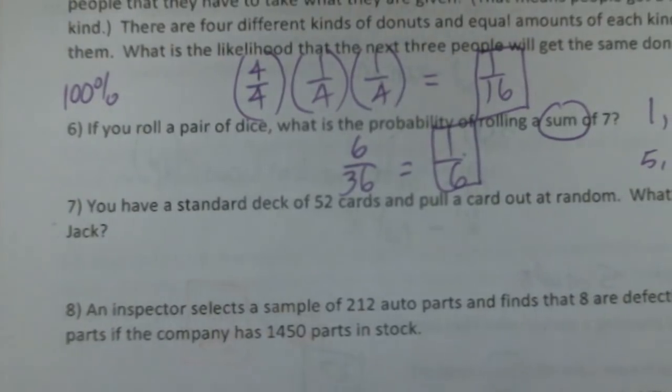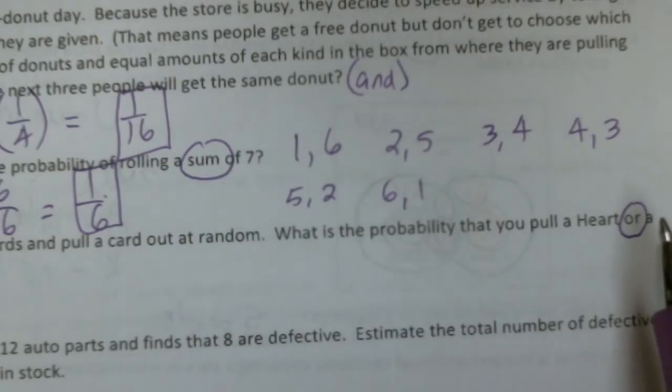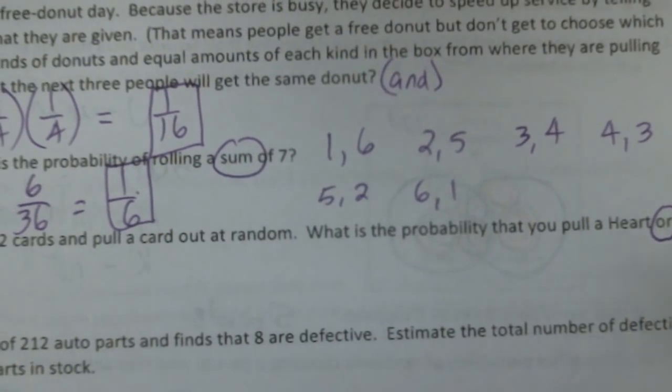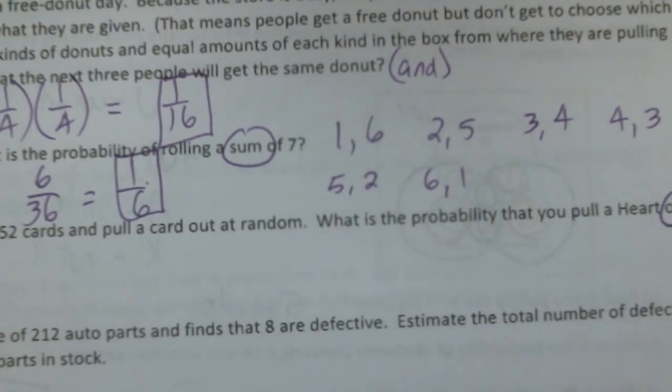Okay, so I see the word or, guys. I see or. Okay, so that tells me I'm going to do what? I'm going to add my probabilities together. And then it's a matter of whether or not it's exclusive or inclusive. Am I double counting? Can something happen at the same time or not?